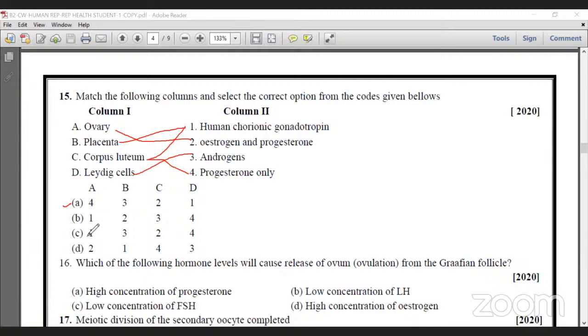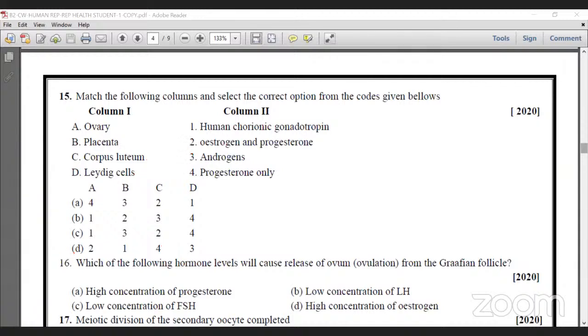But for this question, directly go for D, because option A indicates 2 is the answer. And confirm this B, placenta, human chorionic 1, okay. C, fourth one, Leydig cell, androgen, that is testosterone, okay. And D, 3. But C, corpus luteum, progesterone only. That's why directly go with D. That is D as the correct option. What others are wrong? Clear?